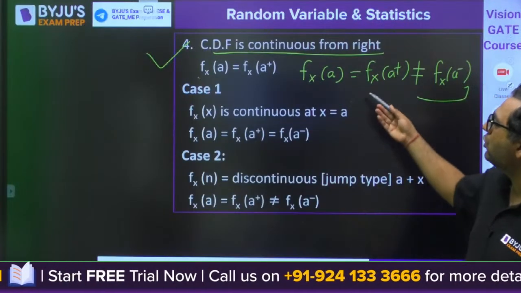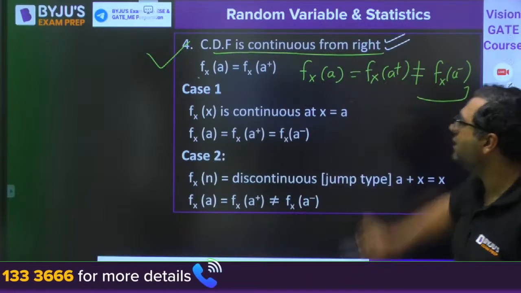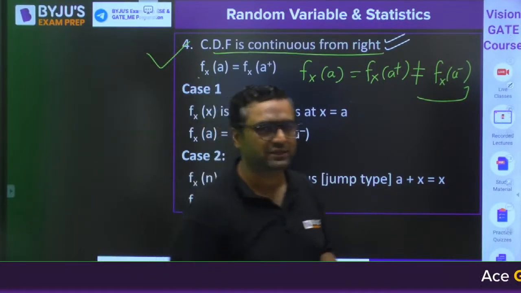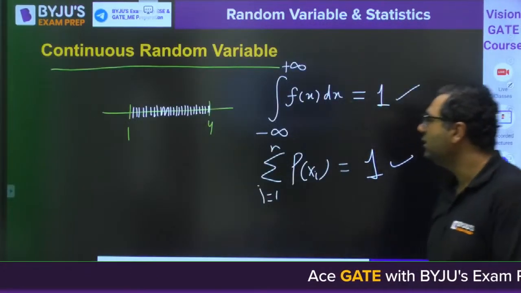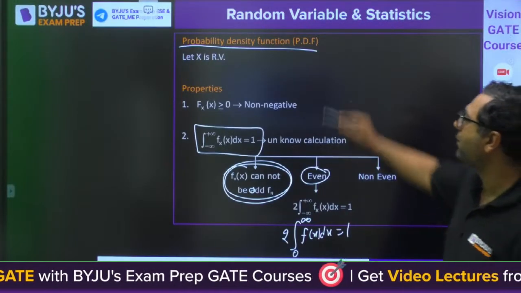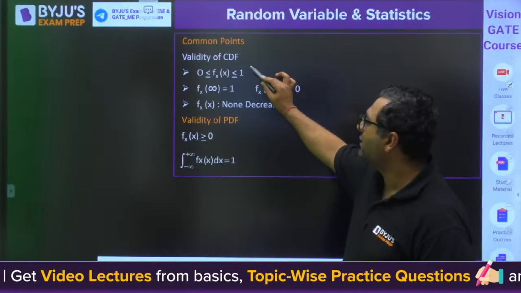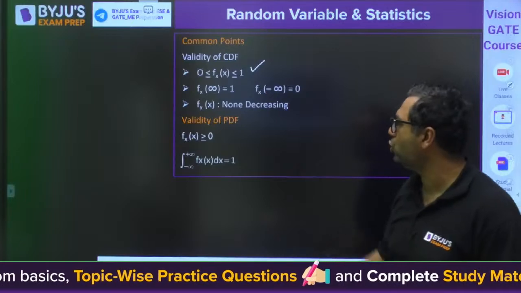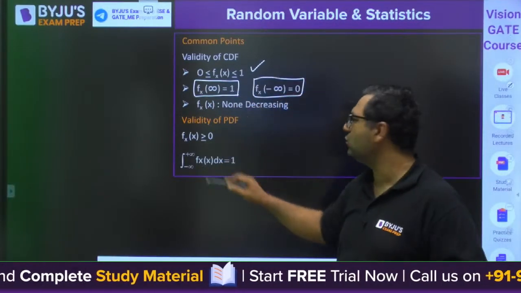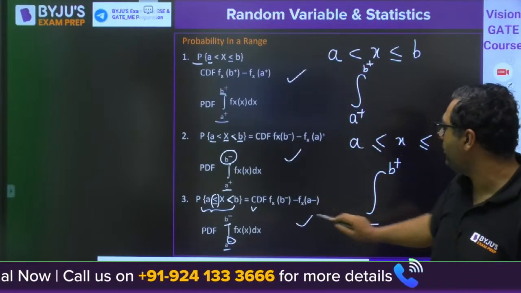Then I also discussed the CDF of continuous. It is continuous from the right hand side, so the limit will exist at the right hand side, and may or may not exist for the left hand side. That also we have seen. Then I told about the continuous random variable, and we discussed the PDFs, and I also took the properties like this: fx will lie between 0 to 1, fx of infinity is 1, minus infinity is 0, similar to the previous one. Then these are the range of the probability I told you.